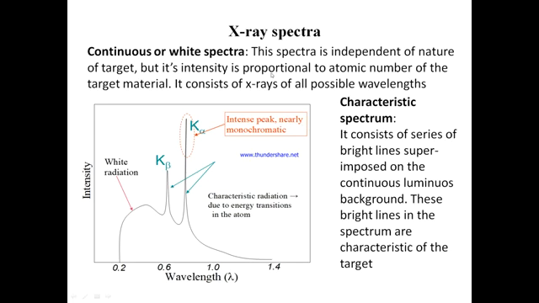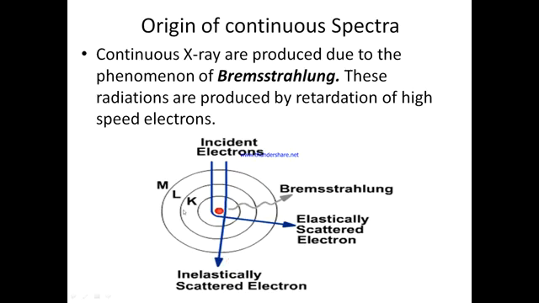The continuous or white spectra is independent of the nature of target, but its intensity is proportional to the atomic number of the target material. It consists of X-rays of all possible wavelengths, starting from the minimum possible wavelength, which depends upon the potential difference applied between the cathode and anode. The characteristic spectrum consists of a series of bright lines superimposed on the continuous luminous background, and these bright lines in the spectrum are characteristic of the target.